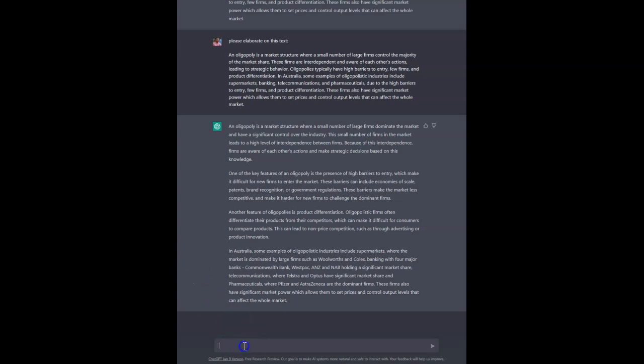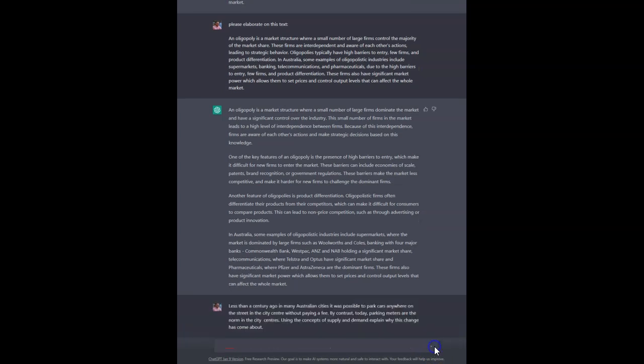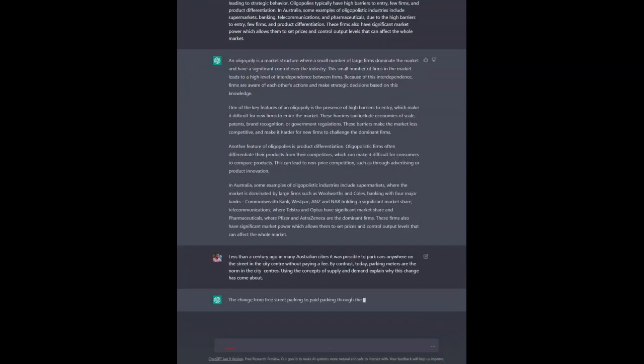Let's ask a short answer question about parking meters. Less than a century ago it was possible to park cars anywhere in the street in the city centre without paying a fee. By contrast, today parking meters are the norm in the city centres. Using the concepts of supply and demand, explain why this change came about. All right, let's see if the artificial intelligence can come up with a decent answer.